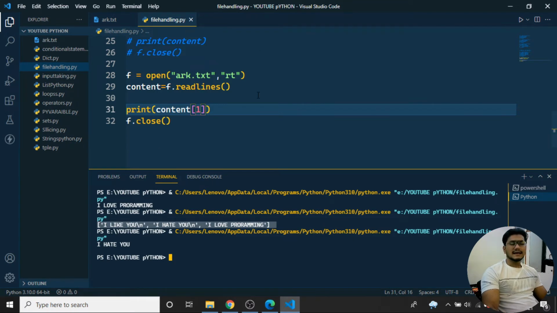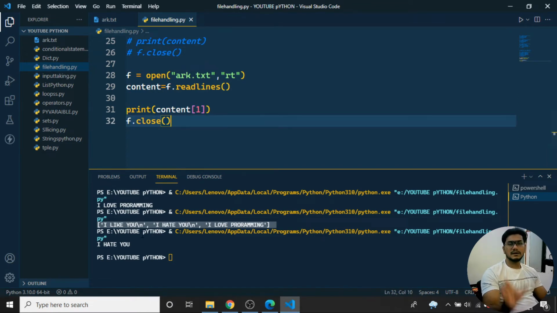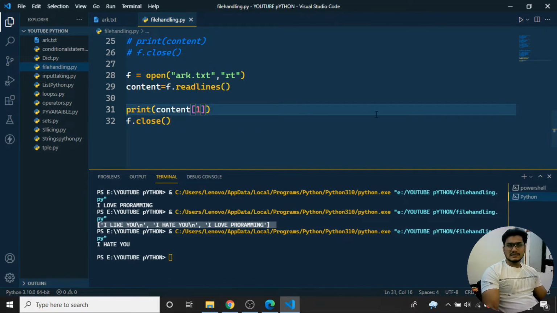If I want to access any line, I can just pass the particular parameter from here, either 1, 2, or 3, and I can print the particular line of code. Okay, so I can even do it like this. This is how the readlines function works. I hope you have understood this. So what is the difference between readline and readlines?